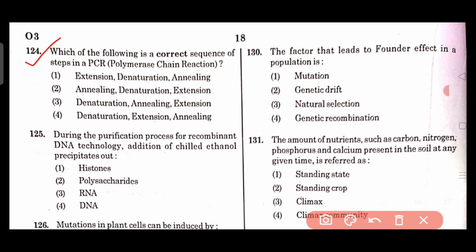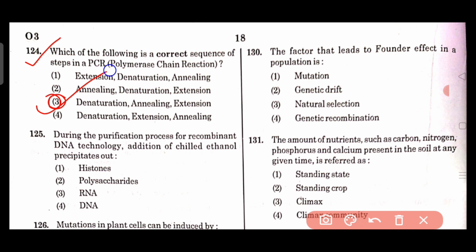PCR is completed in 3 steps, that is denaturation, annealing and extension. During denaturation there is the separation of DNA fragments, and annealing means attachment of the primer to the DNA fragments, and then extension of the fragment. So here option 3 is the correct answer for question 124.